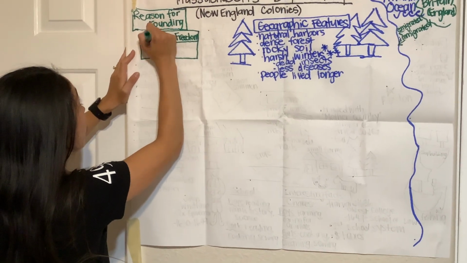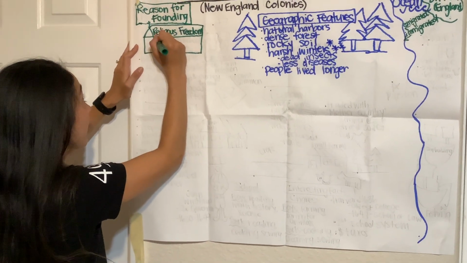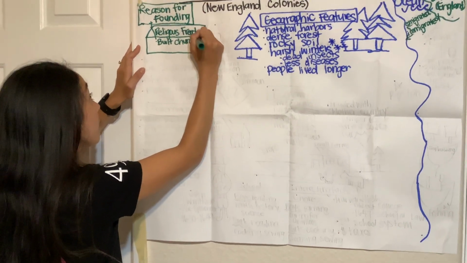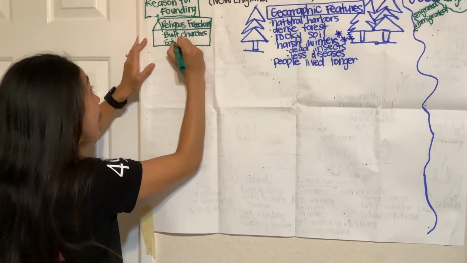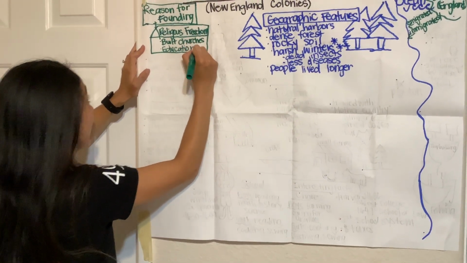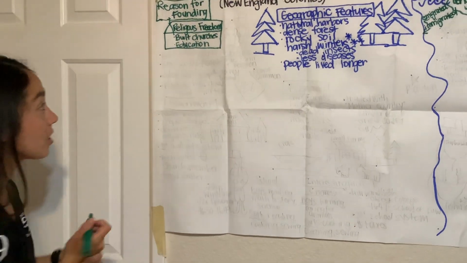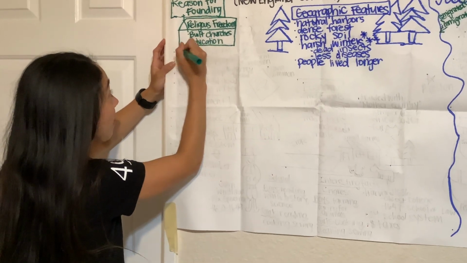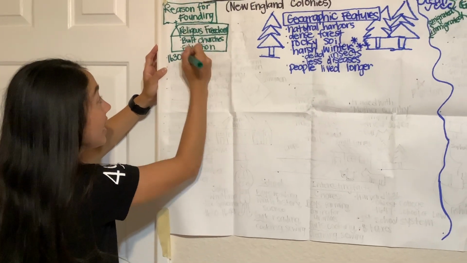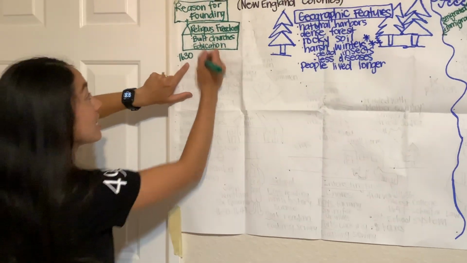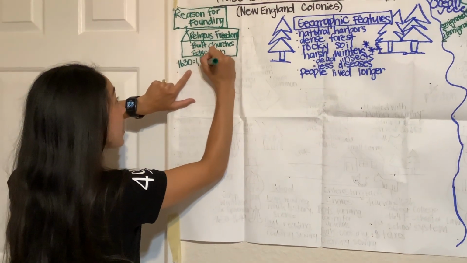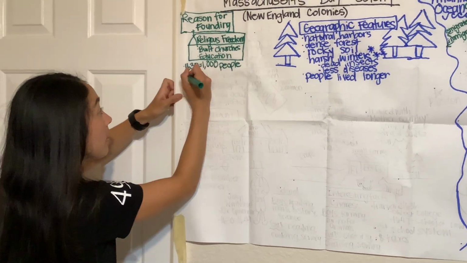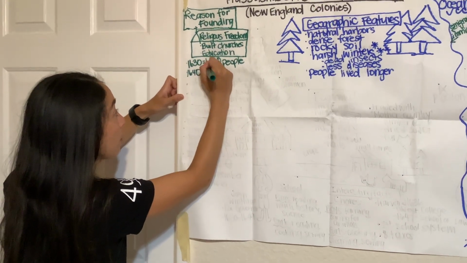When these colonists came to the Massachusetts Bay Colony, they built churches. Say that with me. Built churches. And they had education. Say that with me. Education. When these colonists first came, they arrived in 1630. Say this with me. 1630. In the year 1630, 1,000 people lived in the Massachusetts Bay Colony. Say that with me. 1,000 people.